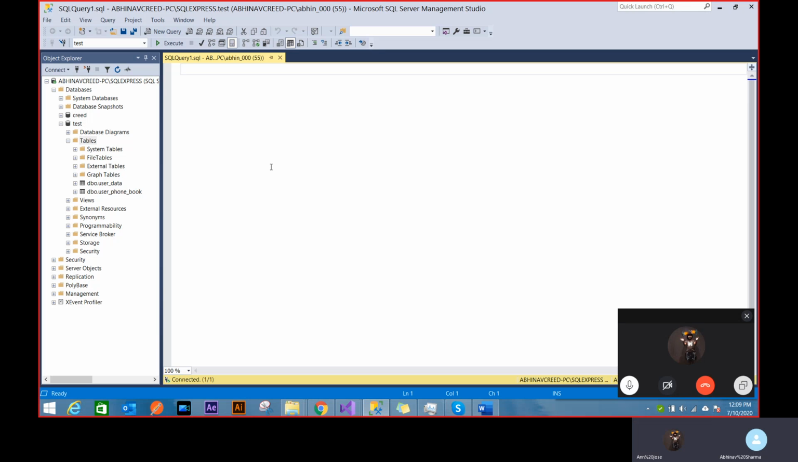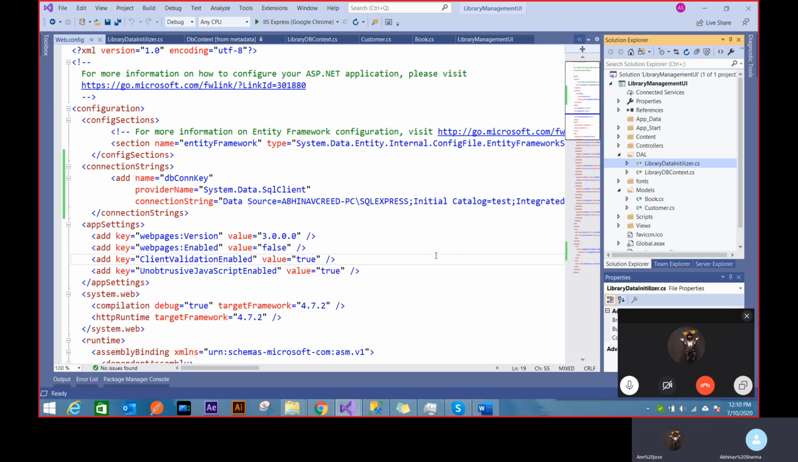Because I haven't used that DB context anywhere, I'm not seeing it. But as soon as I start using it, you'll see those tables being created. I'm not using it anywhere, right? I just created that class. I haven't created any object of it. So let's create that.